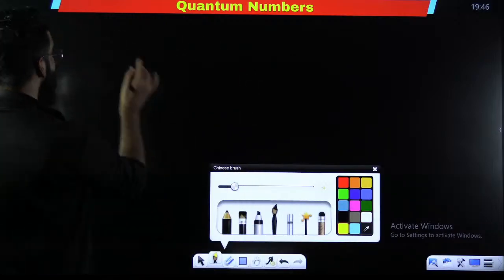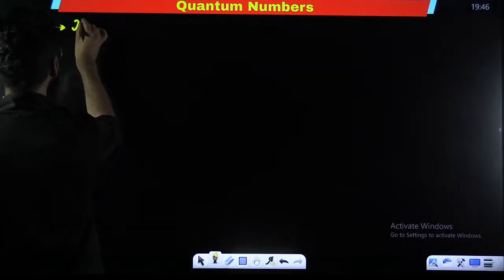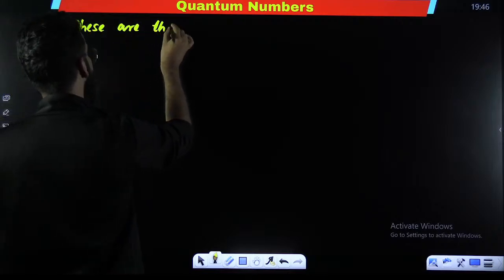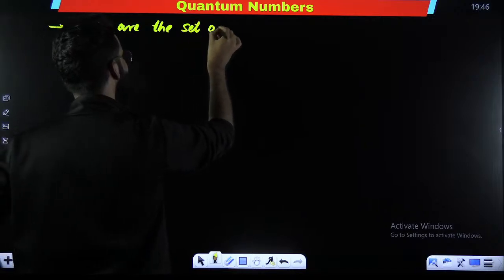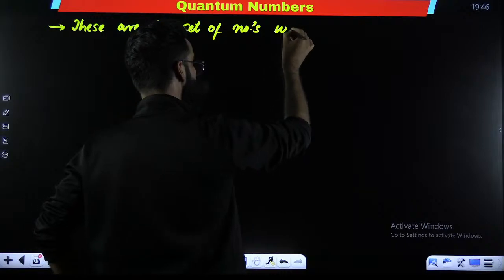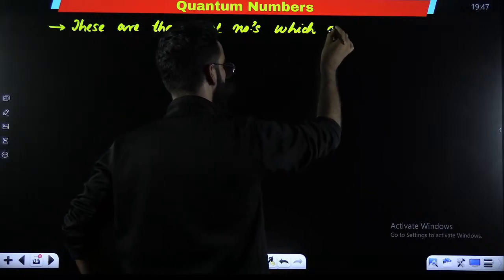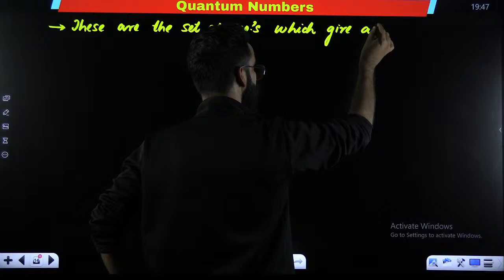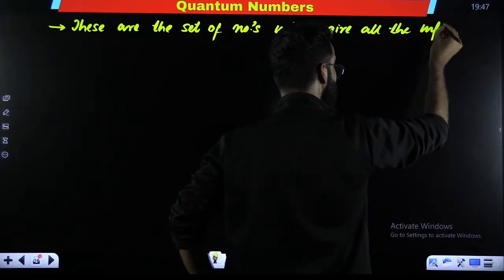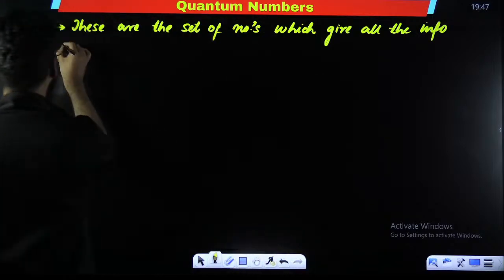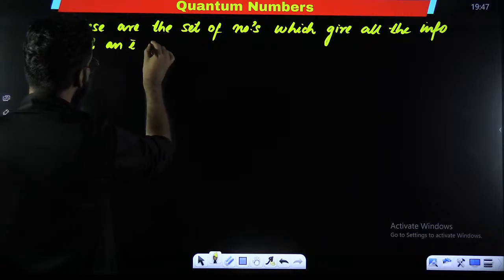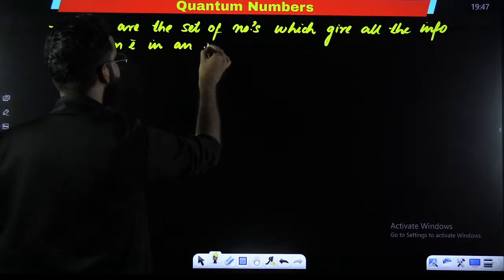My dear students, quantum numbers, let me tell you, these are the set of numbers which give all the information about an electron in an atom.